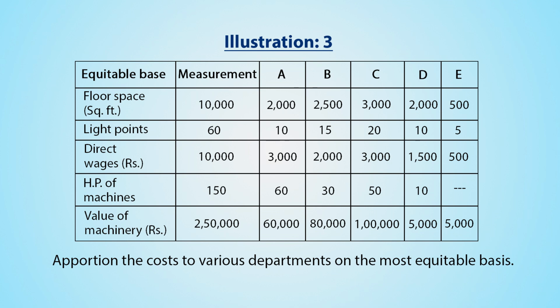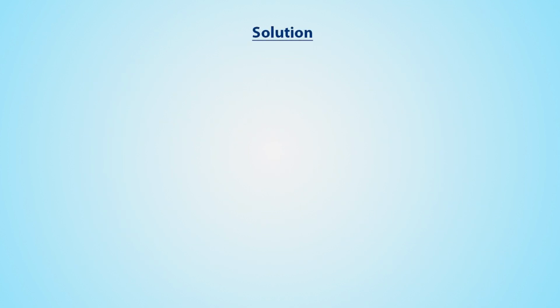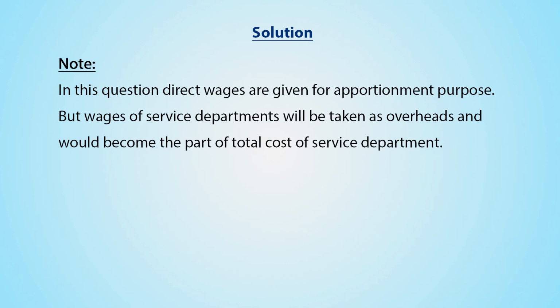Apportionment of cost to various departments on the most equitable basis. Let's have a look at the solution. In this question, direct wages are given for apportionment purpose, but wages of service department will be taken as overheads and would become part of total cost of service department.